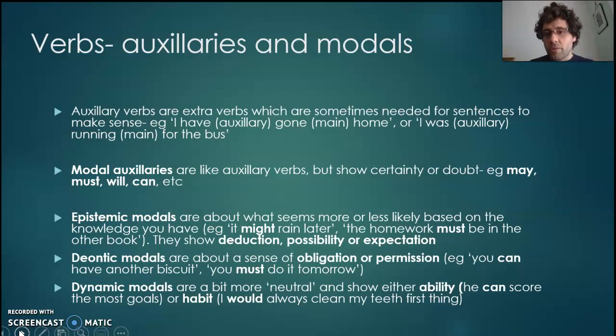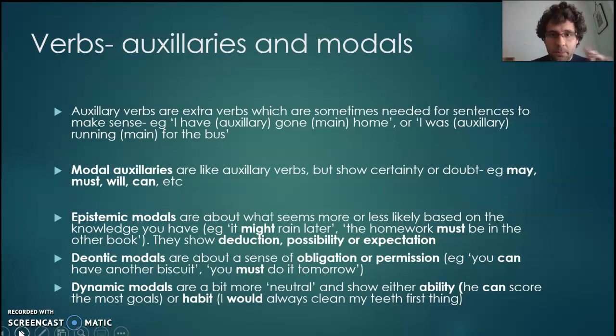So it might rain later. Okay, if you've looked at the weather forecast or you've looked at the clouds and it might rain later, you've deduced that from what is around you. The homework must be in the other book. Okay, so if you look for homework and it's not in the one book, you've worked out, you've deduced, or you've worked out that the most likely possibility is that it's in your other book. They're epistemics.